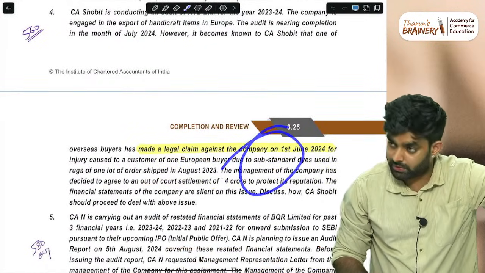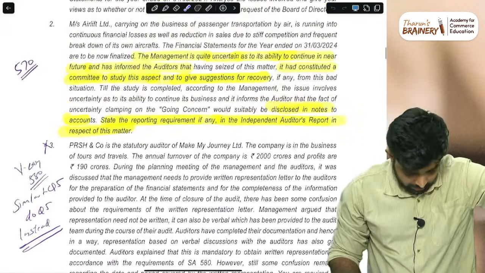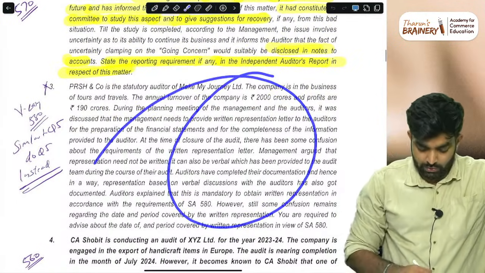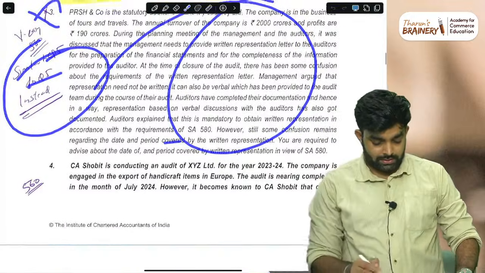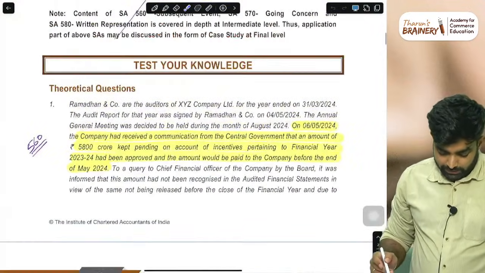560, we solved this question, right? Legal claim solved. This is very easy. One question was there on question number 5, but it is very easy. So, the same question. Okay, written representation is also done.